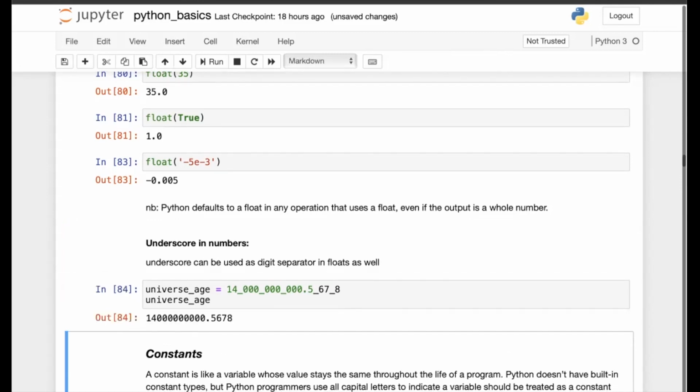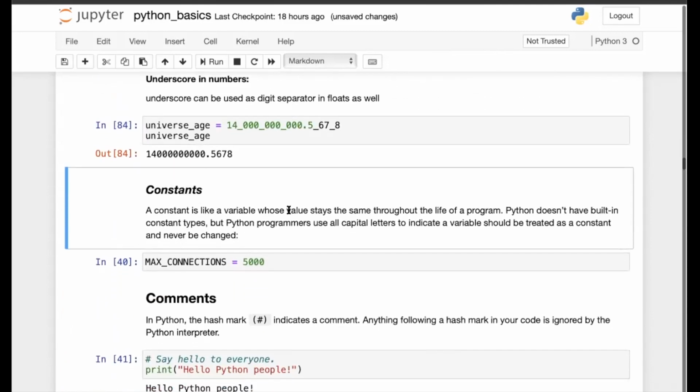Okay, constants. A constant is like a variable whose value stays the same throughout the life cycle of a program. In other programming languages like C or C++, we have a separate const type which we can use to define constants. But here in Python, we do not have a separate built-in type for constants. Python programmers use all capital letters to indicate a variable should be treated as a constant.